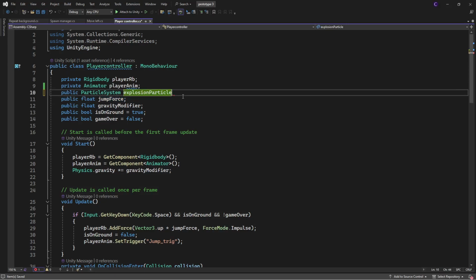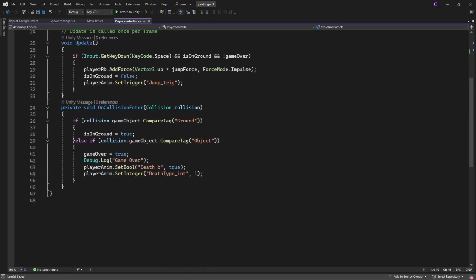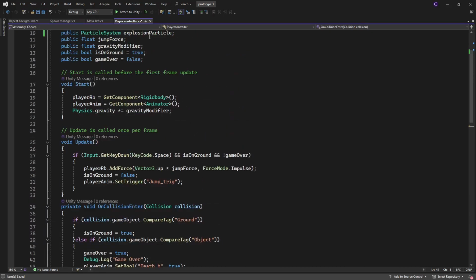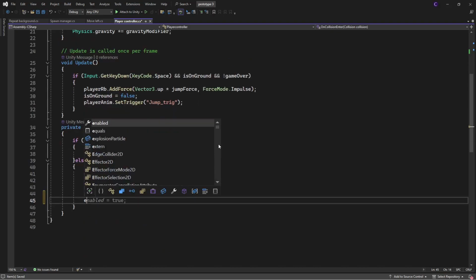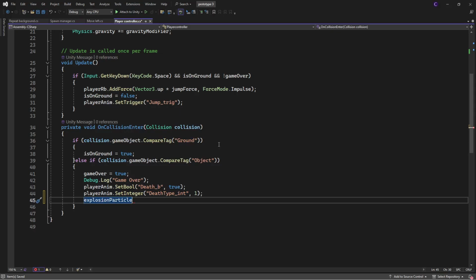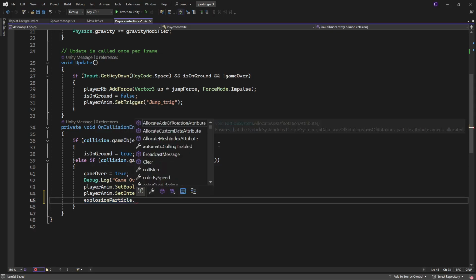Gosh, type the right thing. Come on, dude. All right, now we go in our if statement, that is when we die, and we type something. What do we call it? Explosion particle. Something dot.